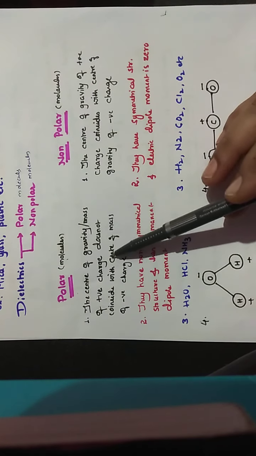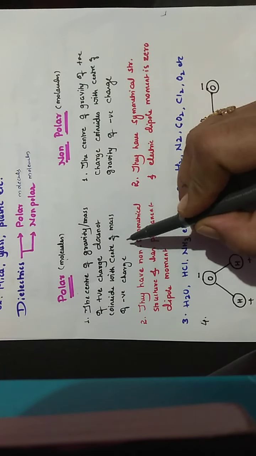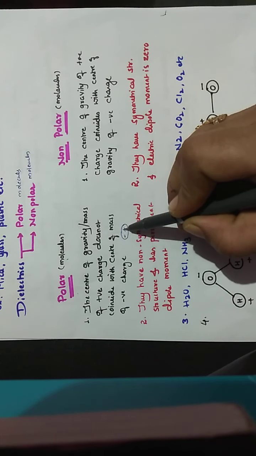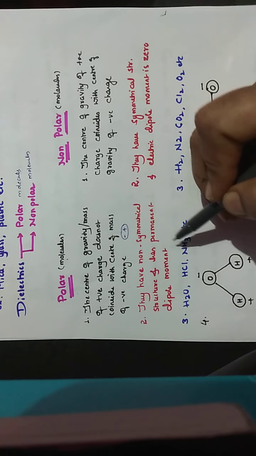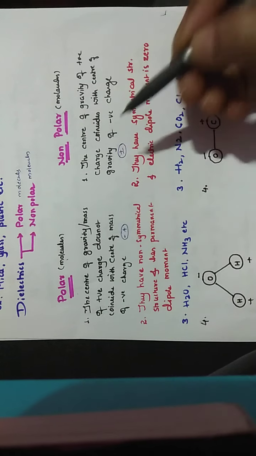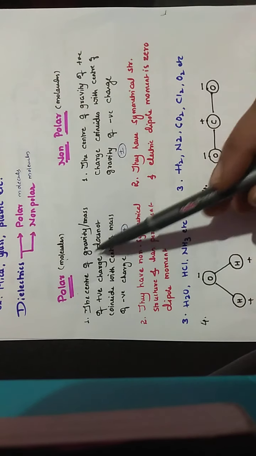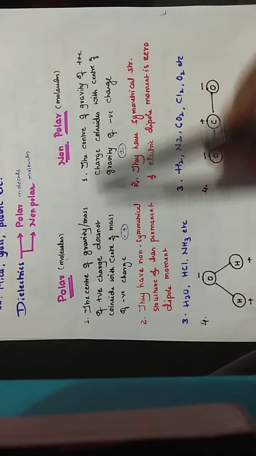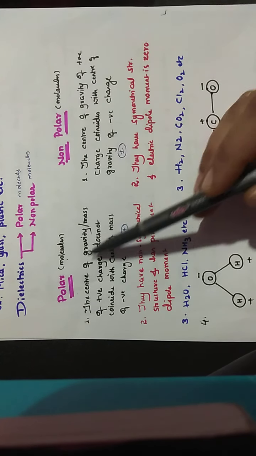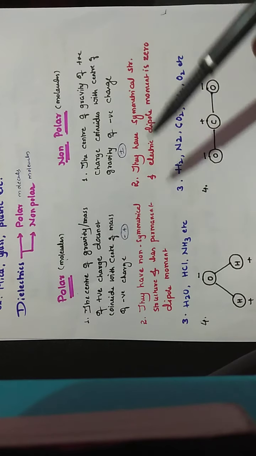So what happens here is the net positive and negative charges are on the same line, so they don't have a resultant dipole moment, whereas polar molecules have a resultant dipole moment.